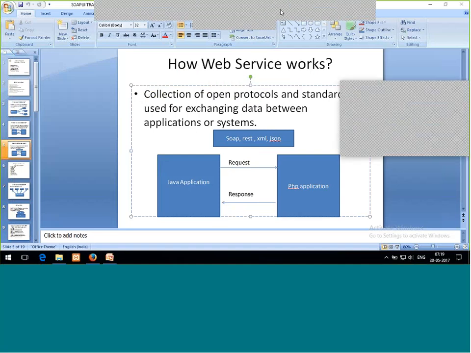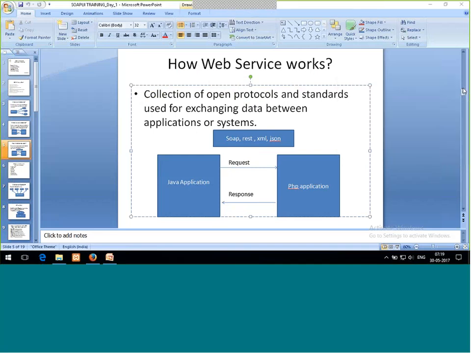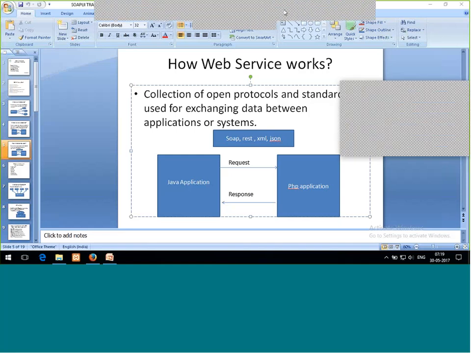Yes, any doubt? Yeah, I have one doubt. You told it is between different applications. Can it not even be the same application, like the Java platform? Yeah, we can also do that. Okay.